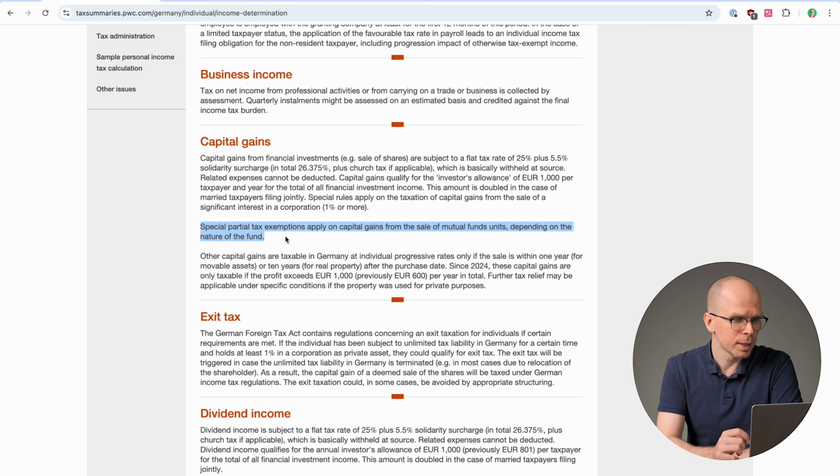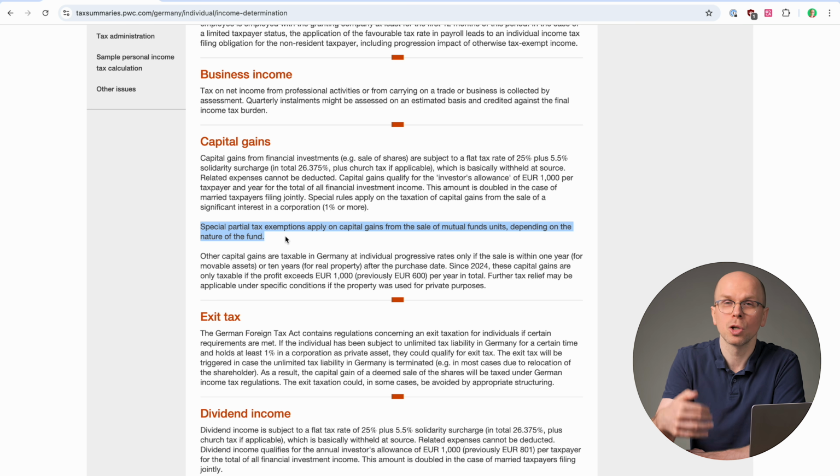And another important detail is that special partial tax exemptions apply on capital gains from the sale of mutual fund units. Okay? And this is an example of where this database is not detailed enough. This is why in many countries we needed to pay thousands of euros for tax researchers, because there are many exemptions, exceptions, special rules around specific investments which can be really important to know. Okay, and in a moment, I will show you how you can research all these special rules.